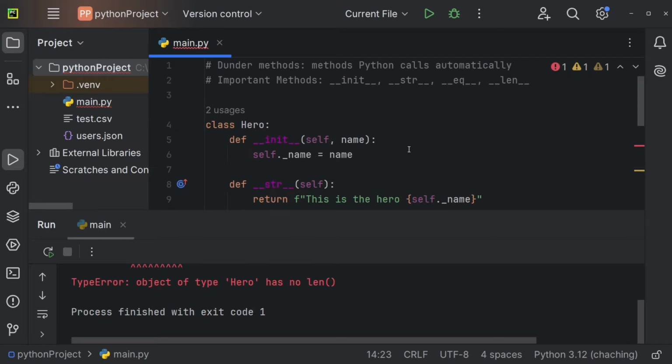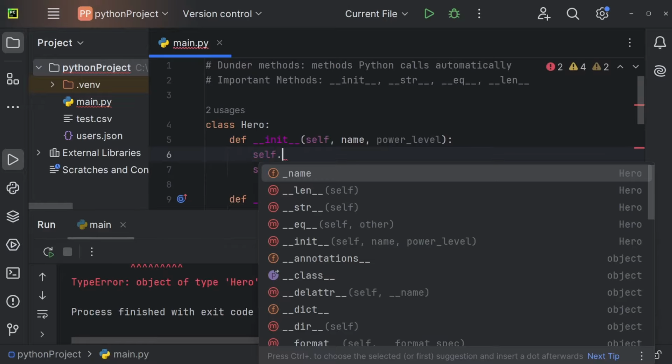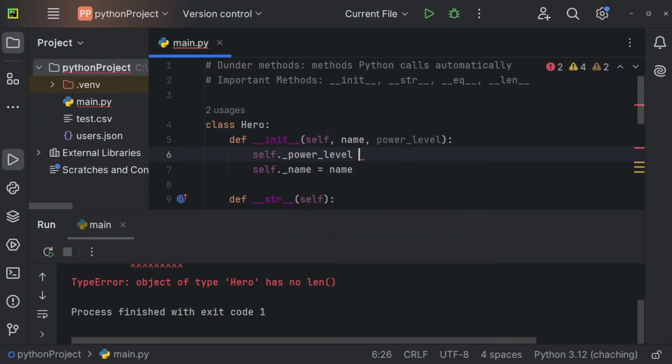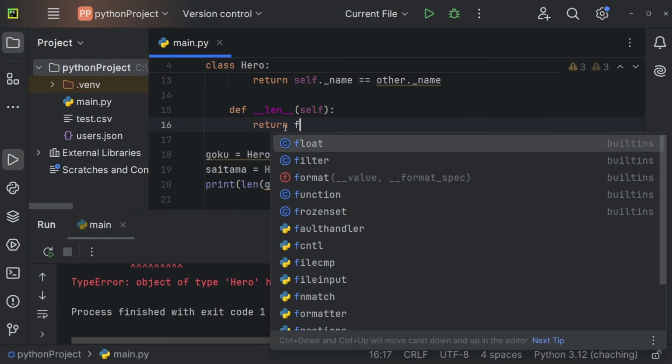And let's now, for example, create a second parameter, maybe power_level, and self.power_level is going to be equal to power_level. And now within the dunder len method, we could, for example, return an f-string. And I want to show you that this here does not work. But let's try it.